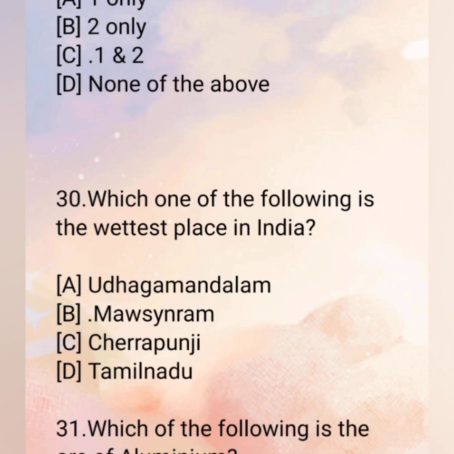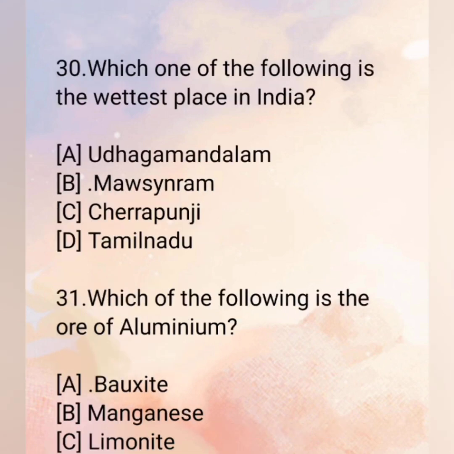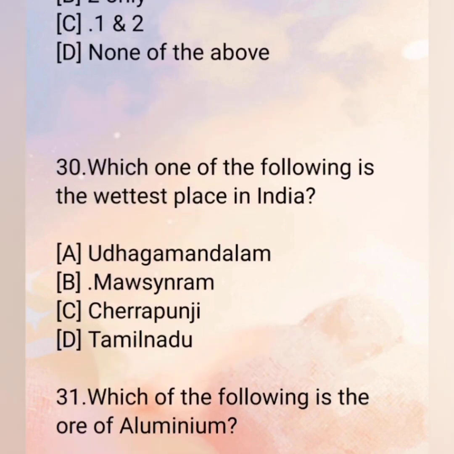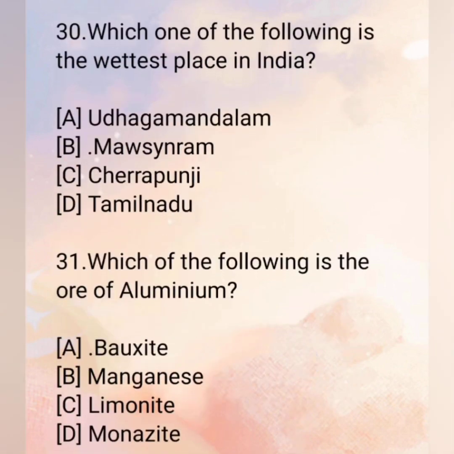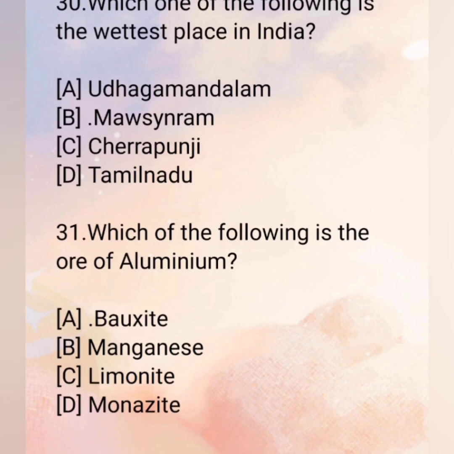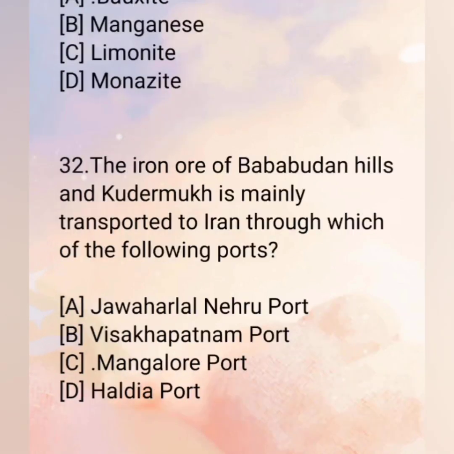30th. Which of the following is the wettest place in India? A. Udhagamandalam. B. Mawsynram. C. Cherrapunji. D. Tamil Nadu. And the correct answer is B. Mawsynram. 31st. Which of the following is the ore of aluminium? A. Bauxite. B. Manganese. C. Limonite. D. Monazite. The correct answer is A. Bauxite.